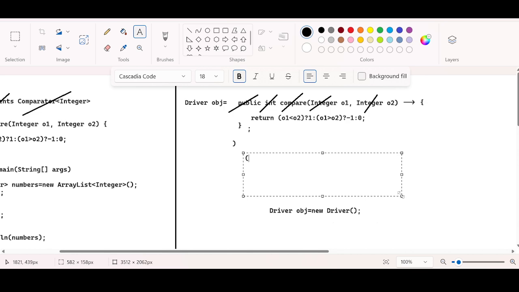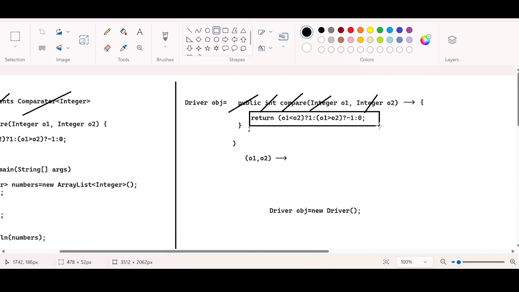So what is remaining? O1 comma O2 followed by the arrow token, right? And if you see, there is only one line in the body of the lambda expression. If there is only one line, the curly braces are also optional. You can remove them because you have only one line. Why do you need to deal with them?